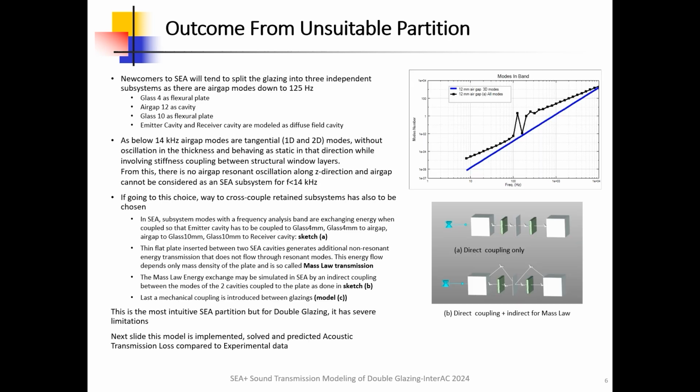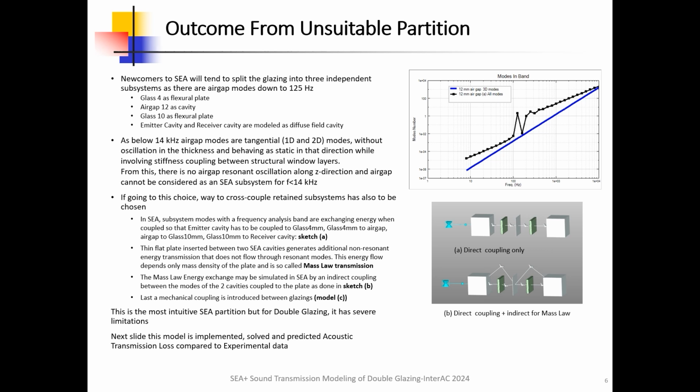Conclusions about outcome from unsuitable partition. Newcomers to SEA will tend to split the glazing into three independent subsystems as there are presence of air gap modes down to 125 Hz. The splitting decomposes the system into glass 4 as flexural plate, air gap 12 as cavity, glass 10 as flexural plate. Emitter cavity and receiver cavity are modeled as diffuse field cavity.